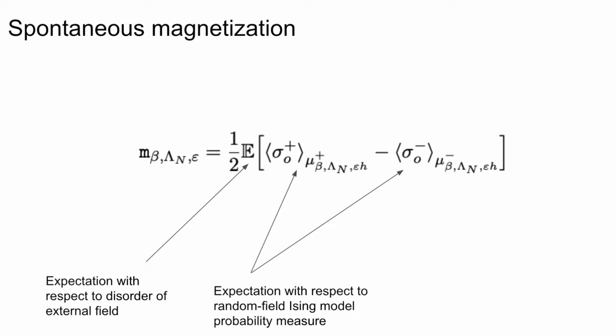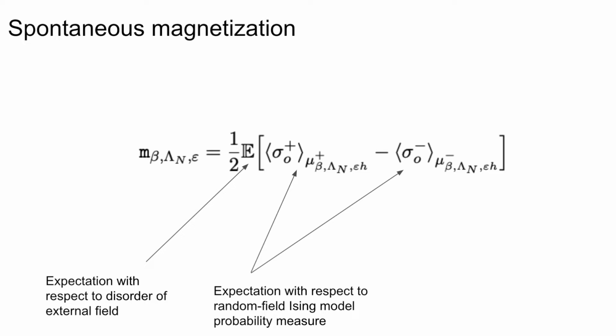Besides the Hamiltonian and the probability measure and the expectation for the random field Ising model that we can obtain, we can also define the spontaneous magnetization. The spontaneous magnetization is a quantity that is of interest for many models in statistical mechanics because it allows us to further study any related properties of the correlation length, which we will introduce in the next slide.